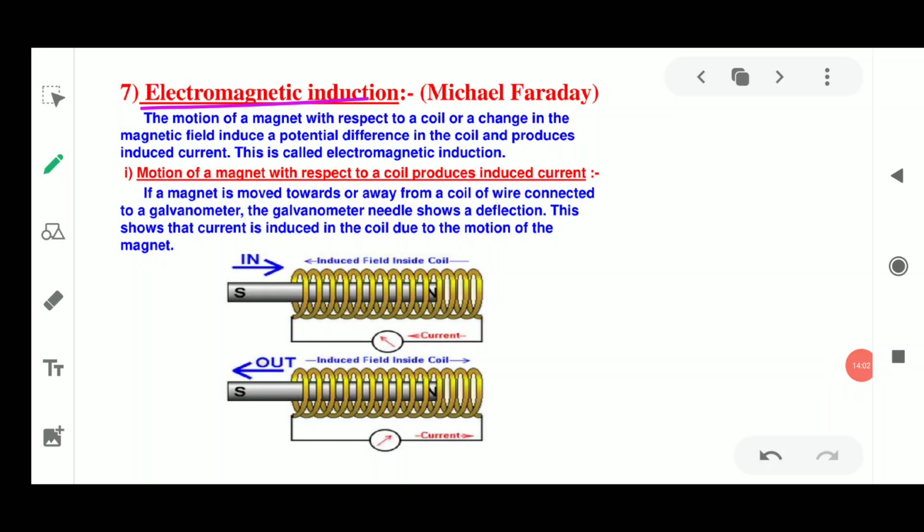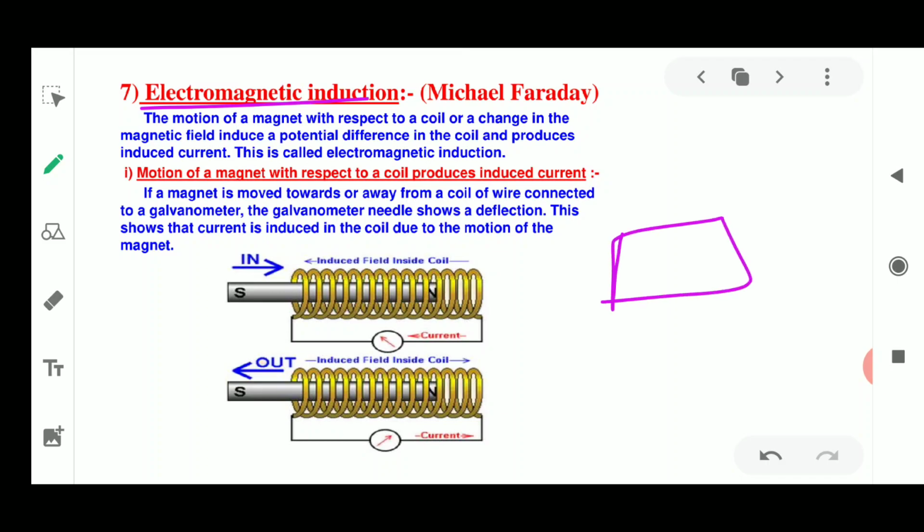So what is there in this electromagnetic induction? It was first told by Michael Faraday. We have always studied that when a current carrying conductor is placed in the magnetic field such that the direction of the current is perpendicular to the magnetic field, it experiences a force. Just now I discussed this in Fleming's left hand rule. This force causes the conductor to move. Now imagine a situation where a conductor is moving inside a magnetic field, or the magnetic field is changing around a fixed conductor, both are the same thing.